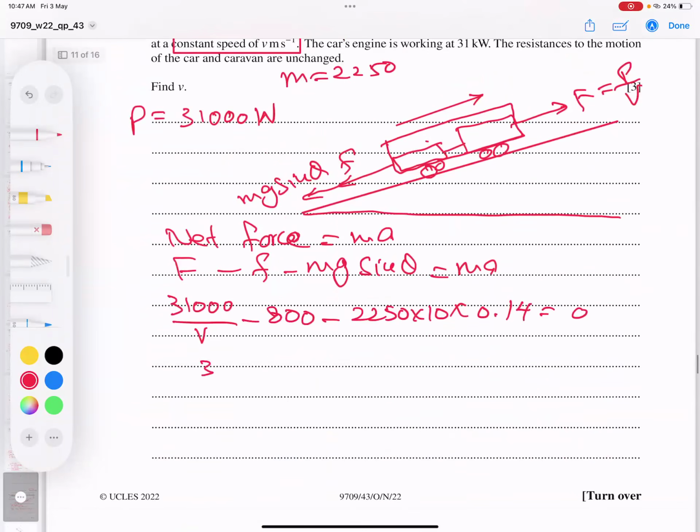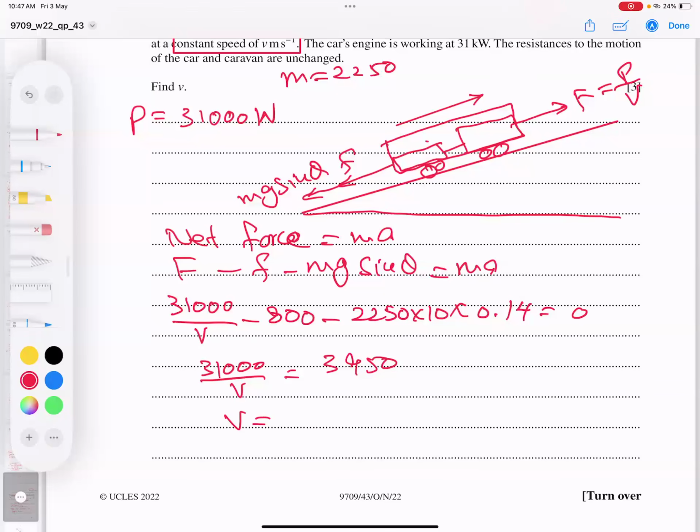Now student, 31000 stays here, the rest all go to the right side. I just calculate 800 plus 2250 into 10 into 0.14, and I'm getting 3950.